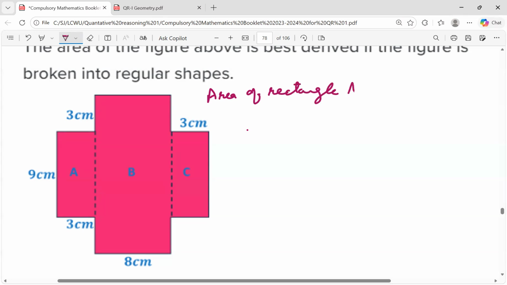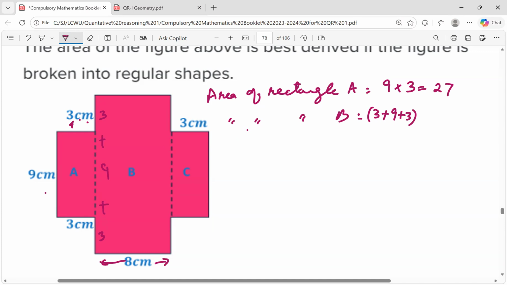Rectangle A. Its width is 3 centimeter and height is 9 centimeter. So it is 9 multiplied by 3 is equal to 27. Now area of rectangle B. Its width is 8, and its height is 3 centimeter plus 9 centimeter plus 3 centimeter. Why? Because this is 3, this is 9, and this is again 3. So complete height is 3 plus 9 plus 3, and its width is 8 centimeter.